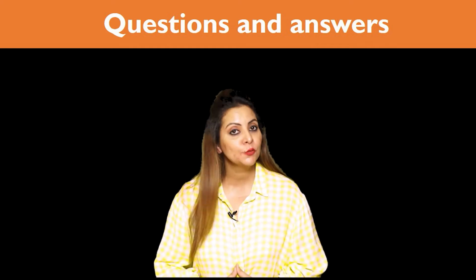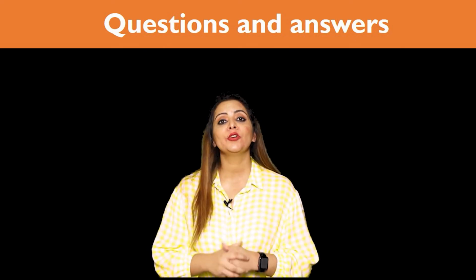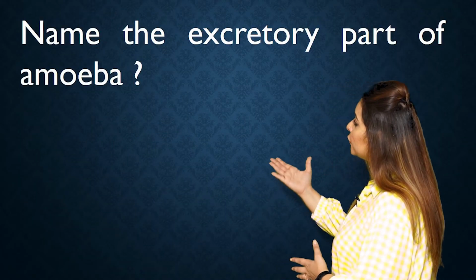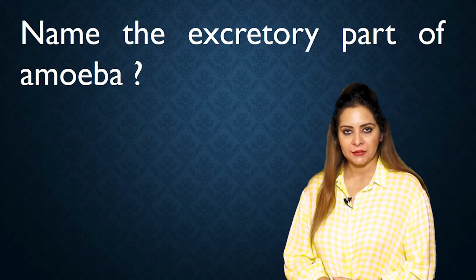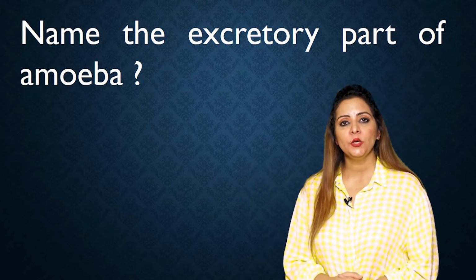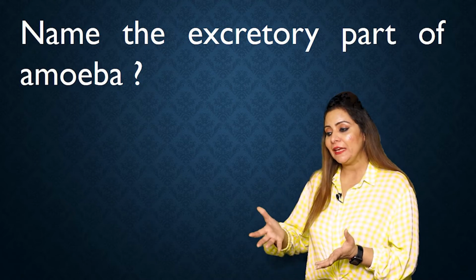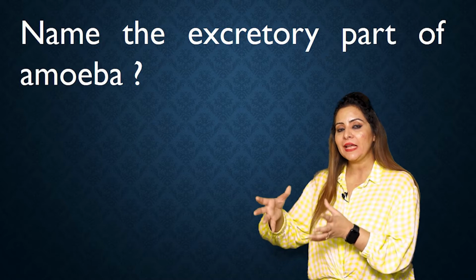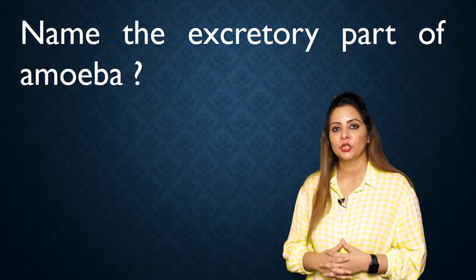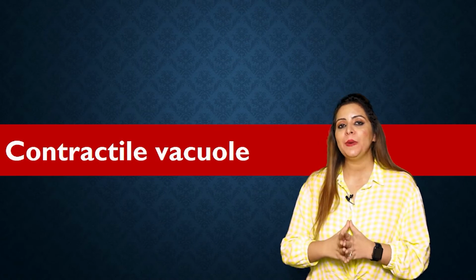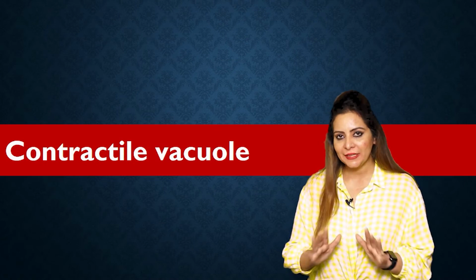Now let's do some knowledge boosters. It's time to recall the things which we have learned in this video. The first question is, name the excretory part of the amoeba. In this question I'm asking which part of the amoeba acts as the excretory part. The answer is contractile vacuole. Amoeba excretes by contractile vacuole. So I think it's clear.